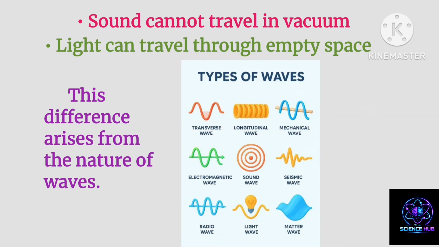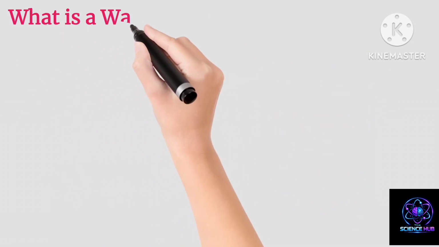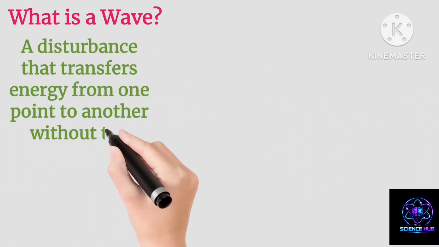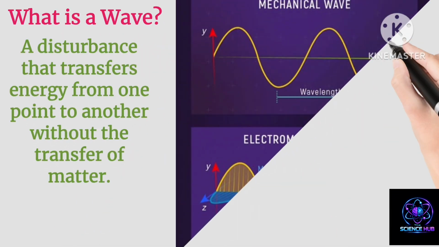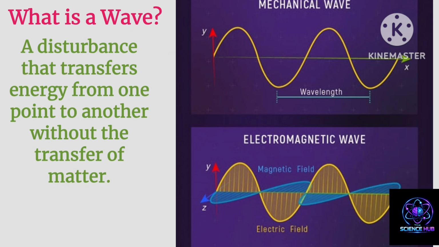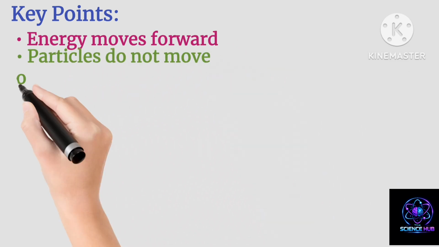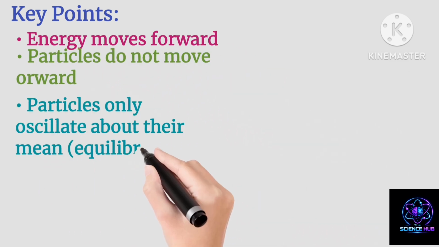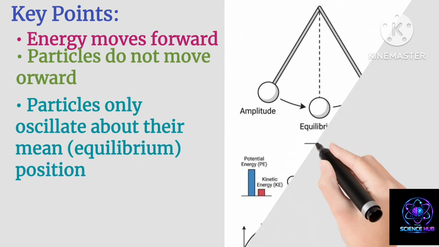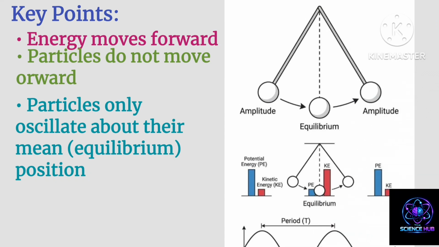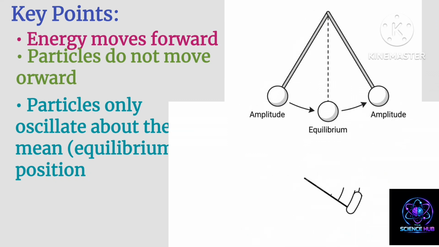What is a wave? A wave is defined as a disturbance that transfers energy from one point to another without the transfer of matter. Key points. Energy moves forward. Particles do not move forward. Particles only oscillate about their mean or equilibrium position.